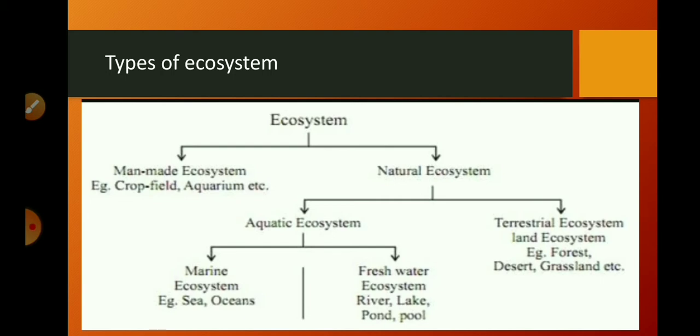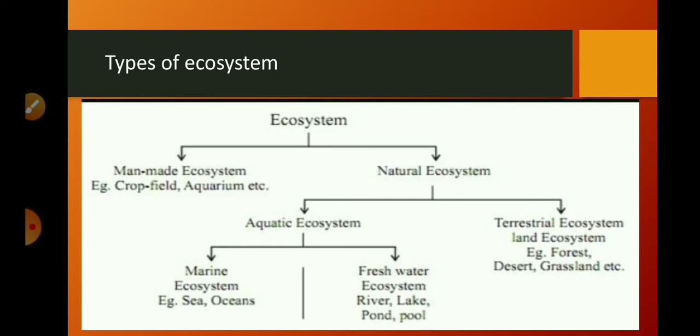Terrestrial ecosystems are again of different types, such as forest ecosystem, grassland ecosystem, desert ecosystem. Then aquatic ecosystem is of two types: freshwater ecosystem, for example ecosystem in a river, lake, pond, pool, etc. And marine ecosystem means the ecosystem which we can see in saline water, such as in the oceans and seas.